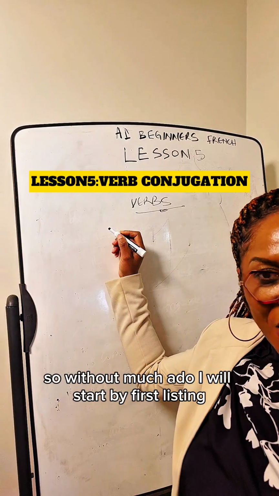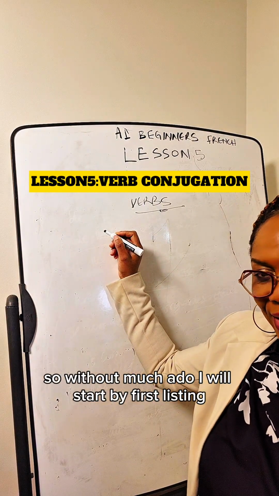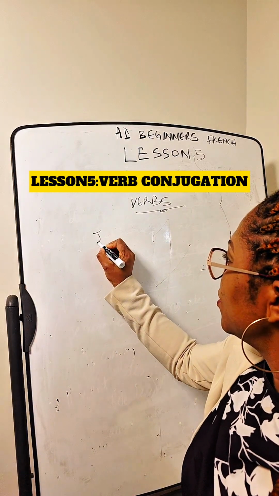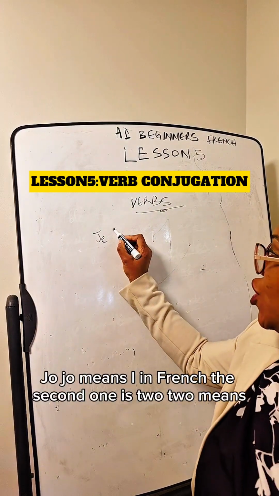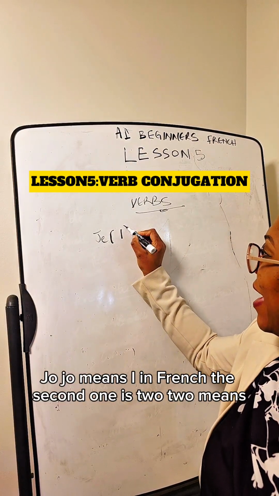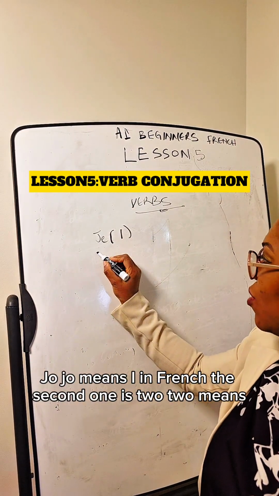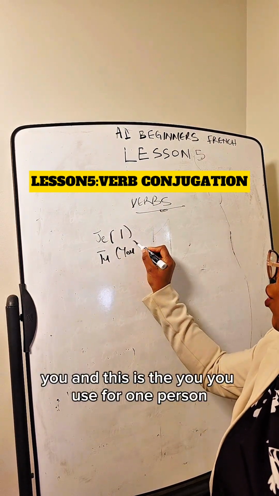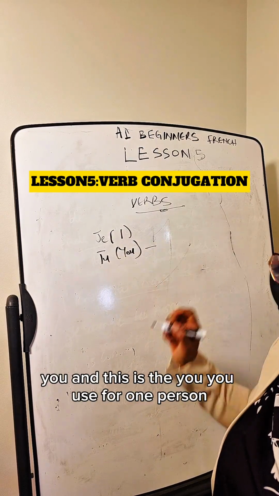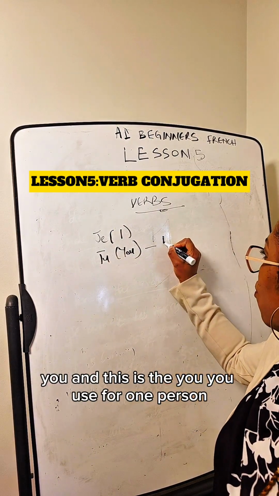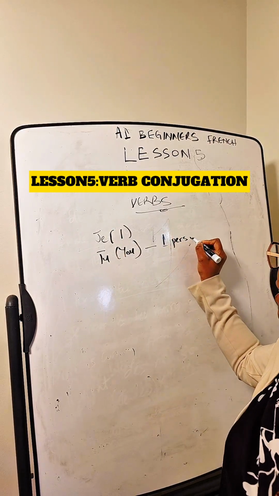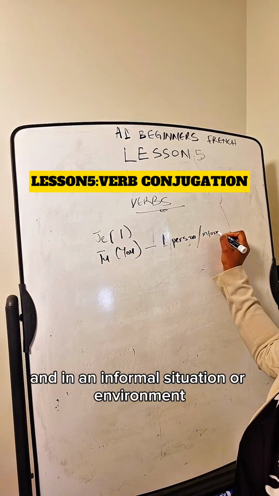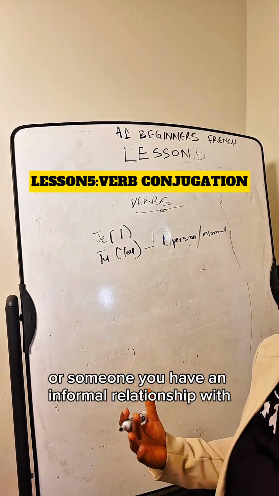So, without much ado, I will start by first listing all of the subject pronouns that we have got in French. So the first one, je. Je means I in French. The second one is tu. Tu means you. And this is the you you use for one person and in an informal situation or environment, or someone you have an informal relationship with.